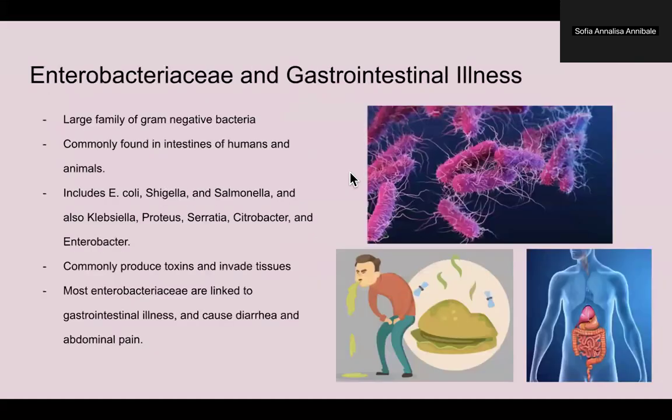Okay, so first let's talk about Enterobacteriaceae. This is a large family of gram-negative bacteria that are commonly found in the intestines of humans and animals. They include well-known pathogens like E. coli, Shigella, Salmonella, and Klebsiella, and I also listed a few others.